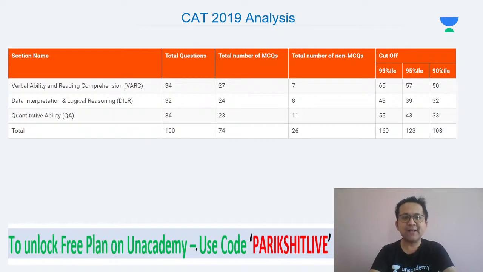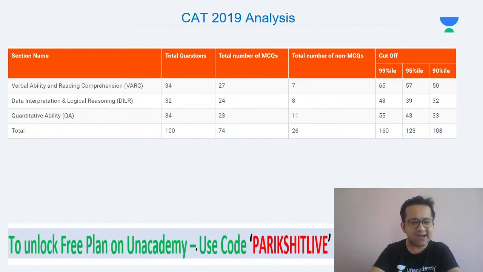Okay, next, CAT 2019 analysis. 2020 we have looked at. Now look at 2019. Look at the very bottom number on the right side of your screen. What are the numbers? 160, 123 and 108. Remember 2019 had 100 questions, so total marks, 3 marks per question, 300 marks. If you could get 160 out of 300, which is around 53%, you will be through.